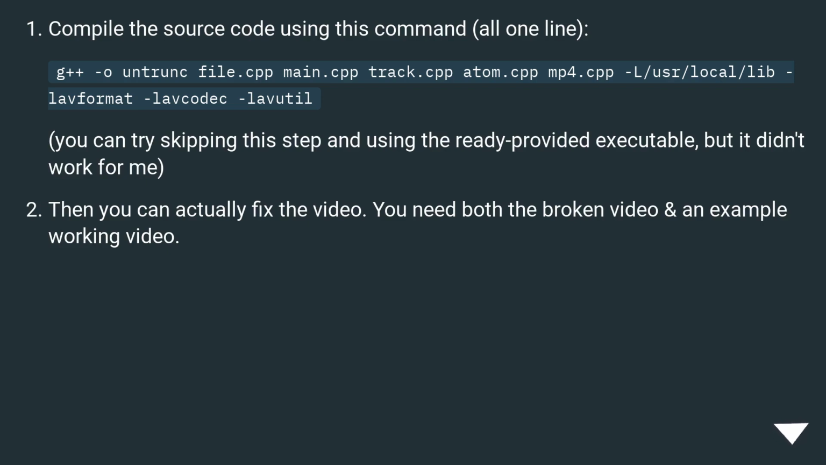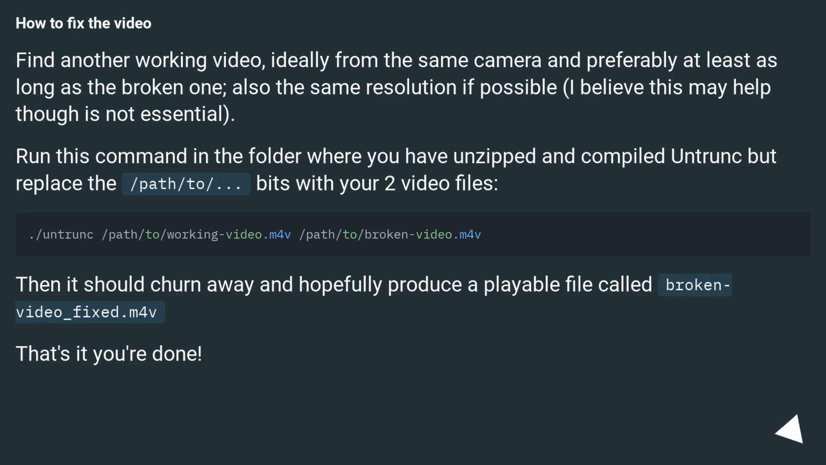You need both the broken video, and an example working video. How to fix the video. Find another working video, ideally from the same camera and preferably at least as long as the broken one, also the same resolution if possible. I believe this may help, though it is not essential.